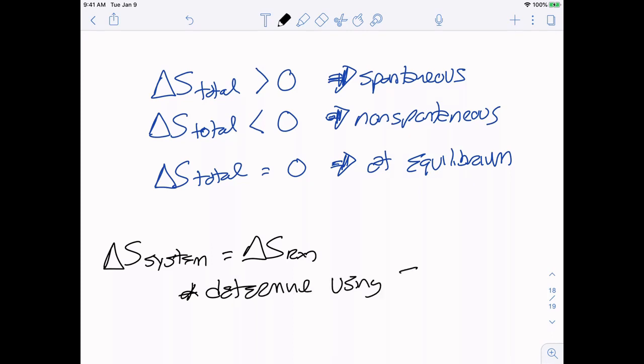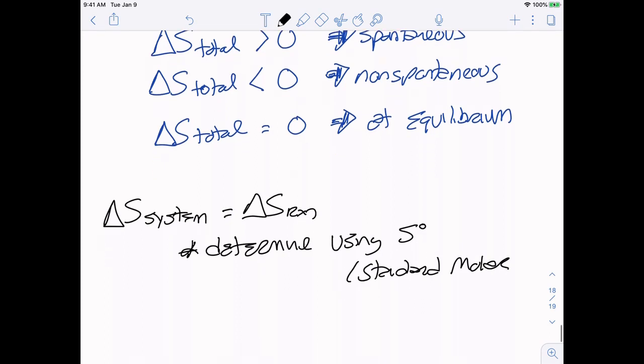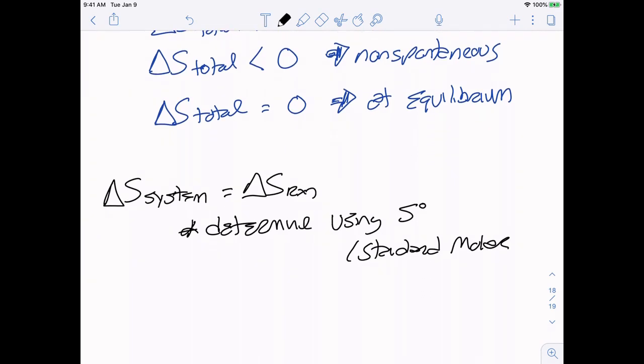That's where we got our values for the reactants and the products from the table. And then we did the sum of the products minus the sum of the reactants, not forgetting to multiply the corresponding entropy by the number of moles of that particular substance.